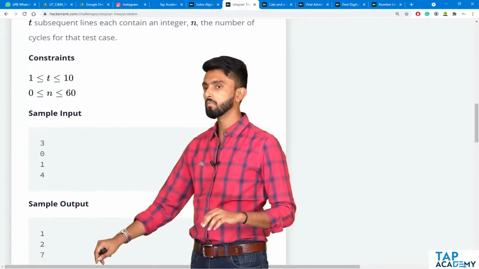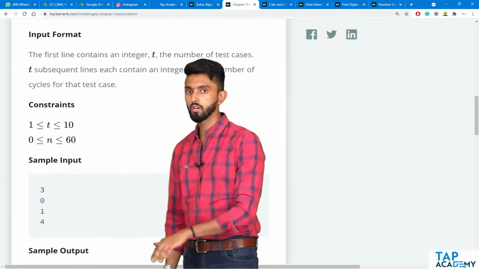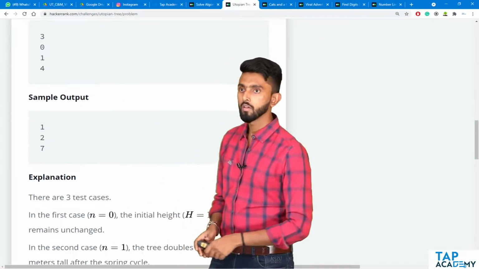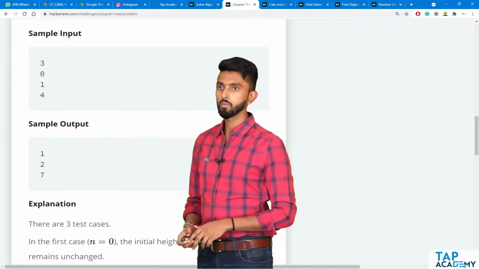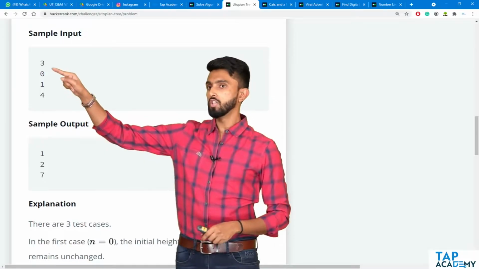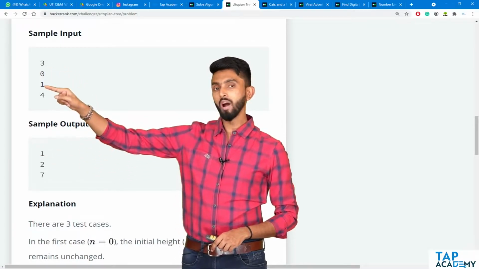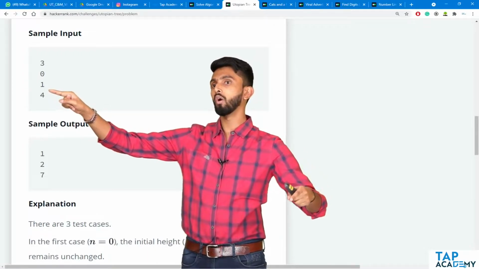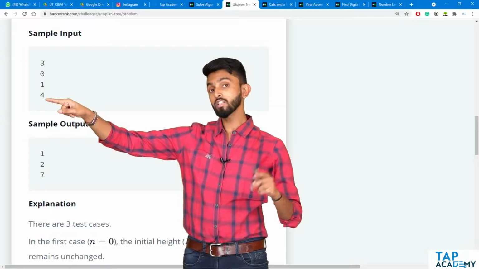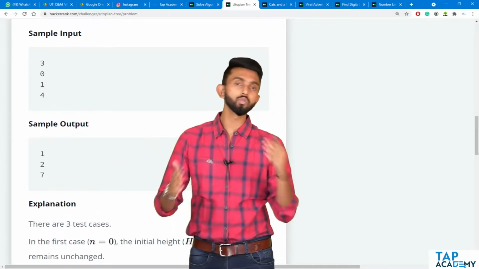Scroll down a little bit. Keep the input and output in the frame. Little on top, yes. 3 means the number of test cases. 0 means it is 1. Next, 1 means 1 growth cycle. And what will the first growth cycle be? Spring. So, it will double in height, to 2. Next, if n is 4 growth cycles, it will be 7 meters in height. This is what we have to do.